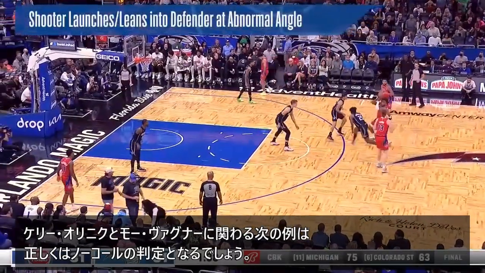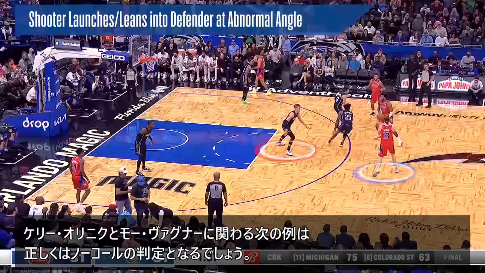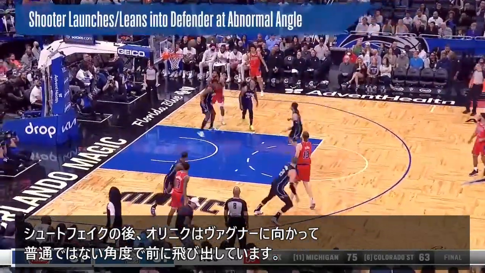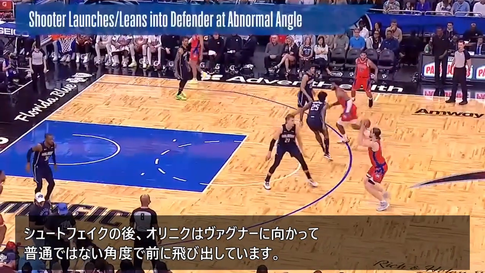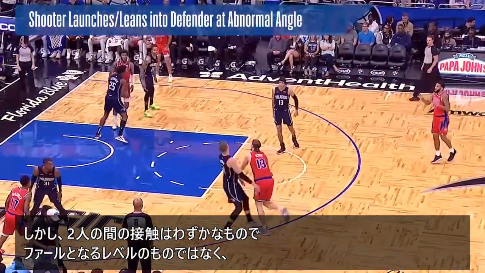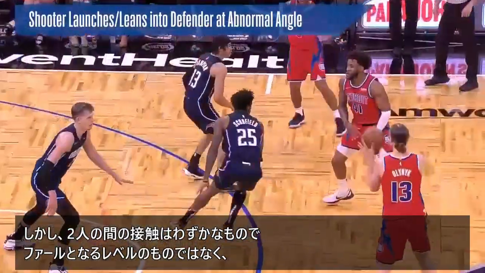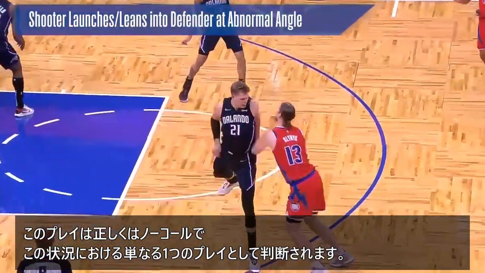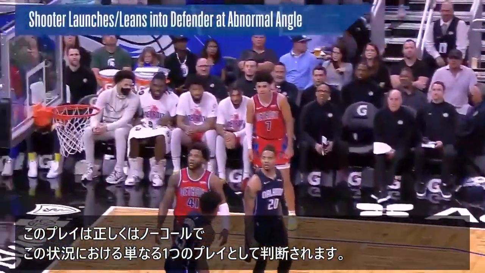This next example involving Kelly Olynyk and Mo Wagner will result in a correct no call. After his shot fake, Olynyk launches forward into Wagner at an abnormal angle, but since the contact between the two players was only marginal, and it did not rise to the level of a foul, this was correctly ruled a no call and a play-on situation.